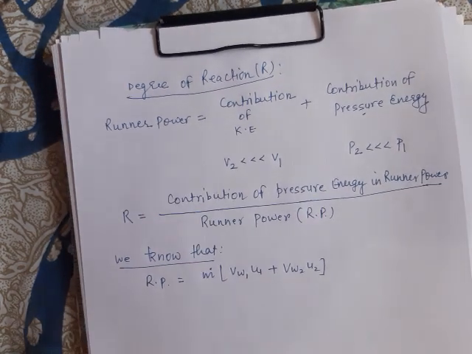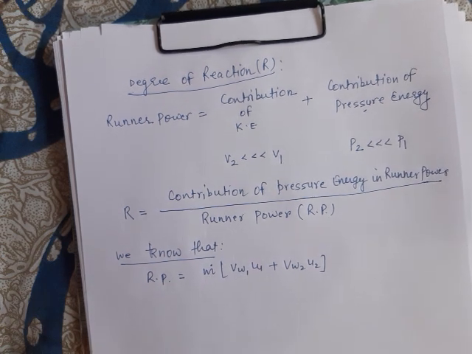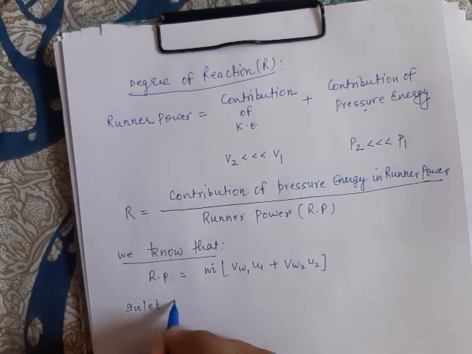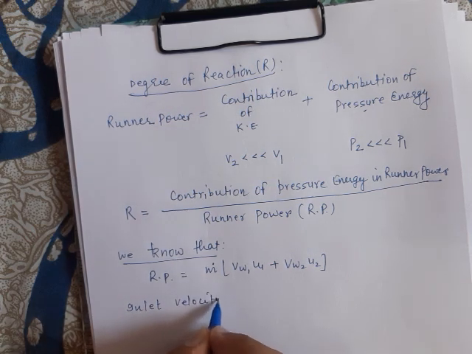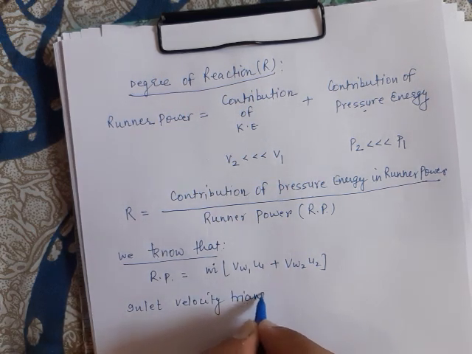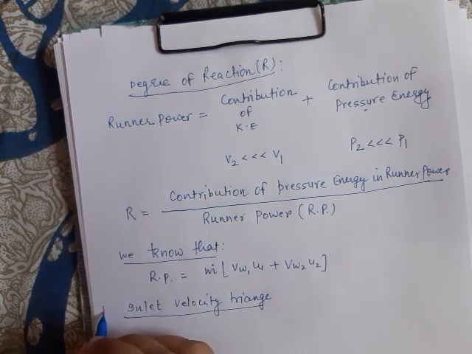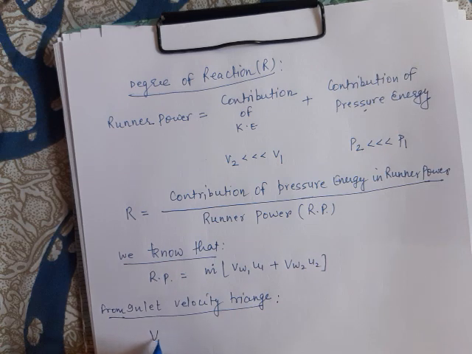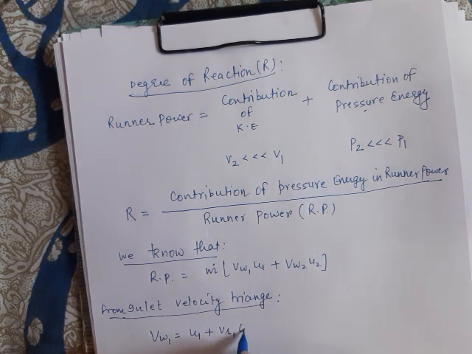Now let us determine the values of Vw1 u1 and Vw2 u2. From the inlet velocity triangle, we have Vw1 equals u1 plus Vr1 cos theta.